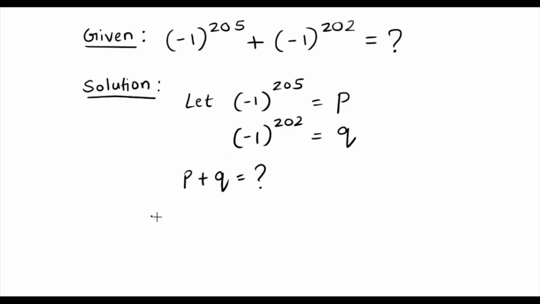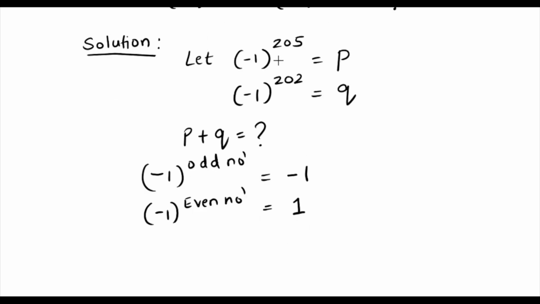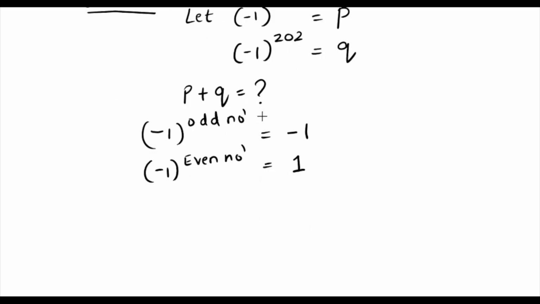we need to know one piece of information first. So minus 1 to the power of any odd number is always equal to minus 1. It could be minus 1 to the power 1, 3, 5, anything. Similarly, minus 1 to the power of an even number is always plus 1. So it could be minus 1 to the power of 2, 4, 6, 8, any number. So you get the value to be 1.